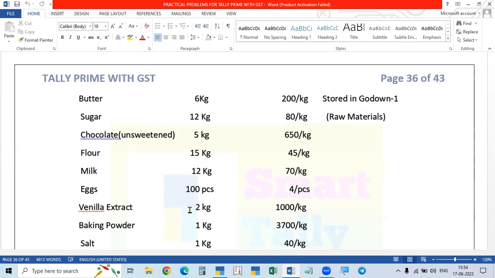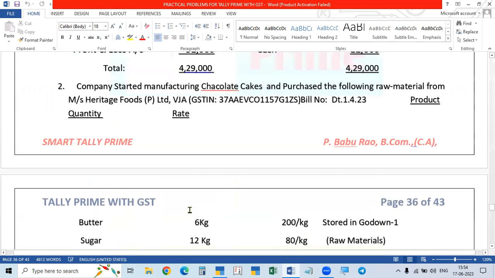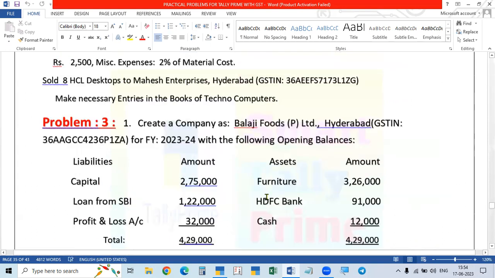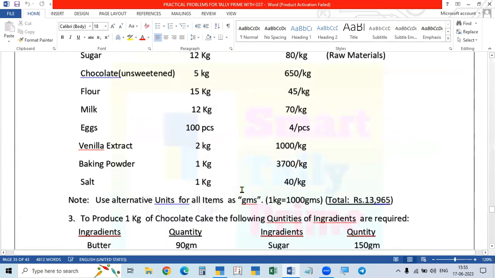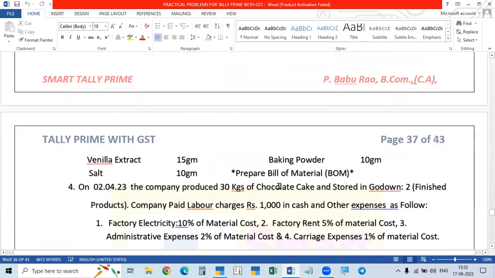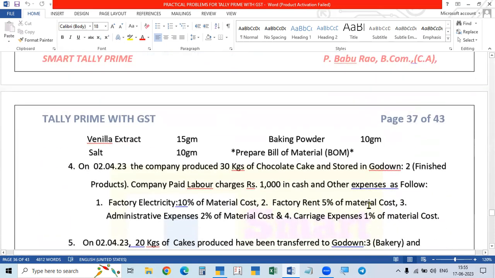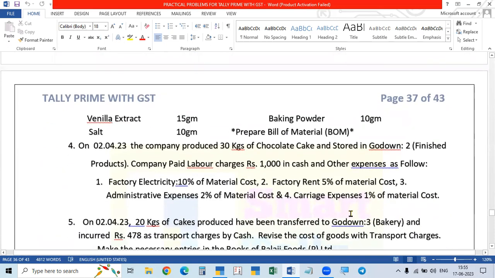And godown 3 is simply the showroom or the shop. We transfer the goods from the godown to the shop or showroom. That is, you take it as godown 3. So godown 1, raw material. Godown 2, finished goods. Godown 3, the shop. This is making chocolate cakes, Balaji Foods. So we transfer the goods to the showroom. That is, the showroom is the bakery. So you have to create 3 godowns.